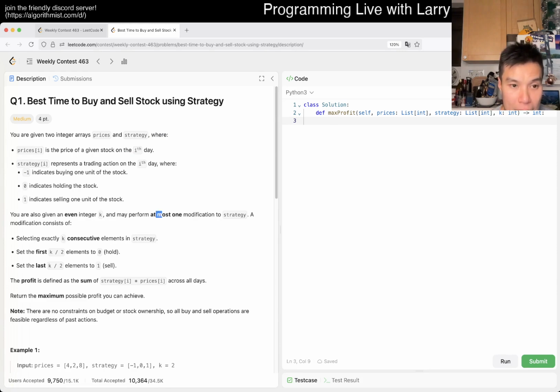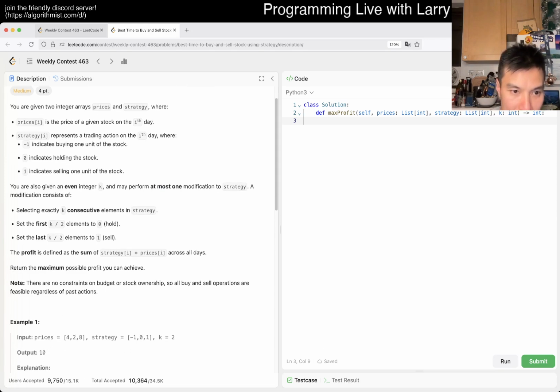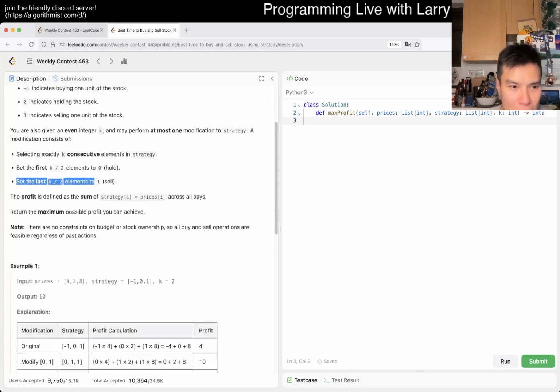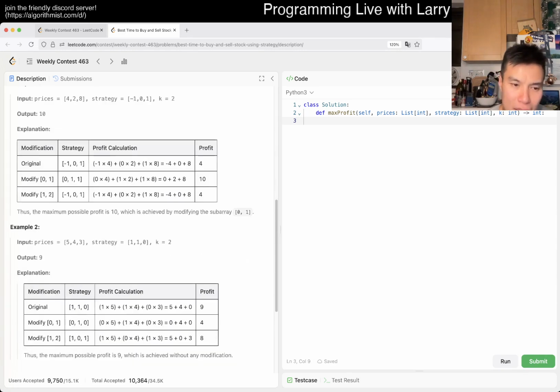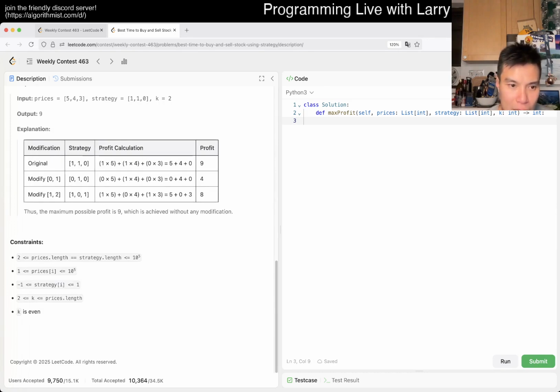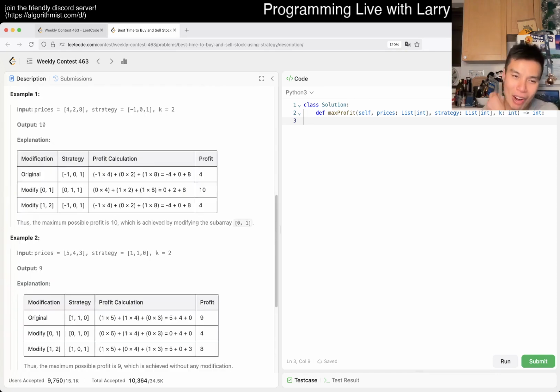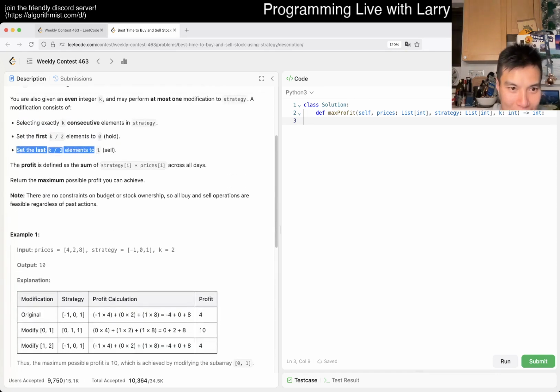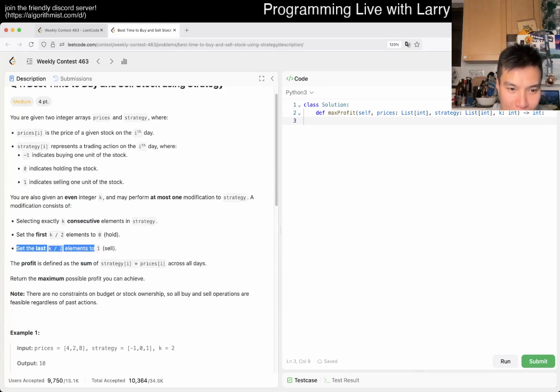What does k mean? Select exactly k consecutive strategy, a modification consists of selecting k of them, set the first half to hold, and set the last half to sell, 1. Okay, it just seems like a sliding window prefix something, but a very awkward one.